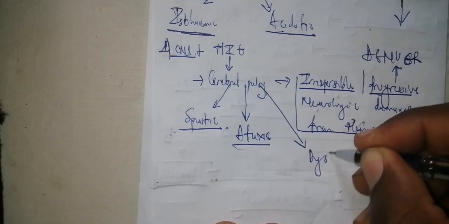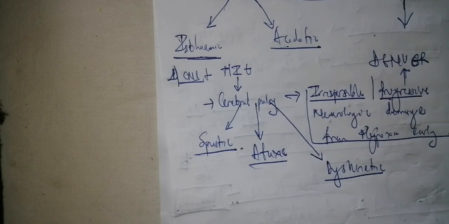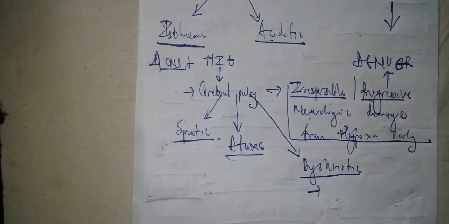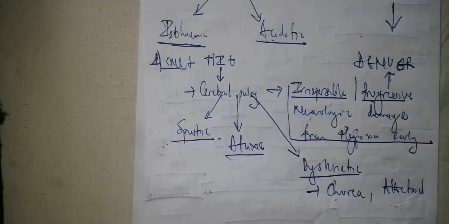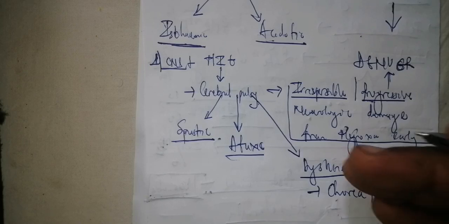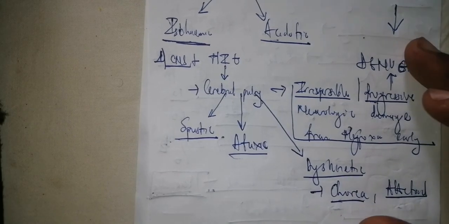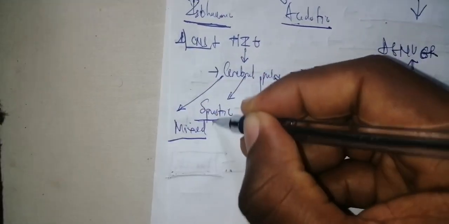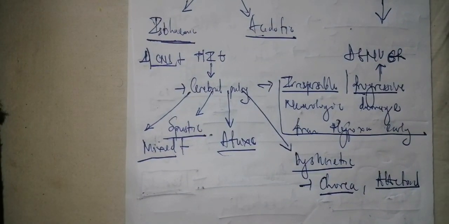The next cerebral palsy is going to be dyskinetic. Dyskinetic is going to occur in pathologies of the extrapyramidal tracts, just like the extrapyramidal syndrome involving Parkinsonism. Is it clear? So you have the element of dyskinetic. If you have Parkinsonism, you have chorea, you have athetoid, you have ballismus. All those are located in dyskinetic, but in children in particular, you have chorea and athetoid. Is it clear? In dyskinetic. And then the last cerebral palsy type is going to be the mixed type. So those are the different cerebral palsies that you're going to have.